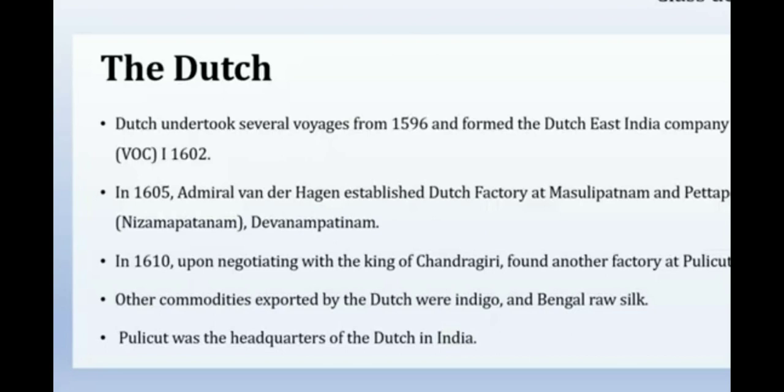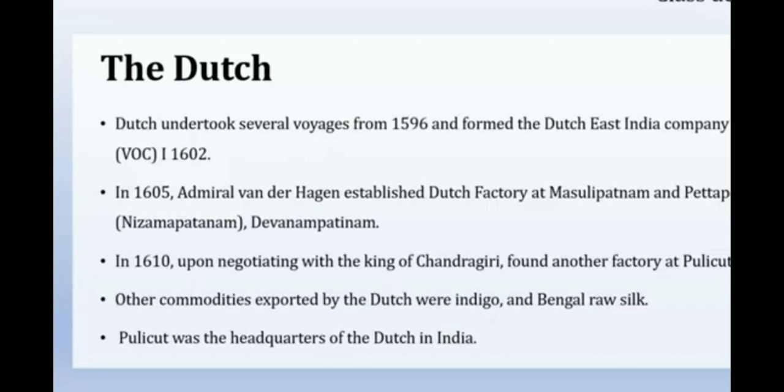Next, in 1610, the king of Chandragiri allowed another factory at Pulicat. What were the commodities exported by the Dutch from our country to theirs? Indigo and Bengal raw silk.